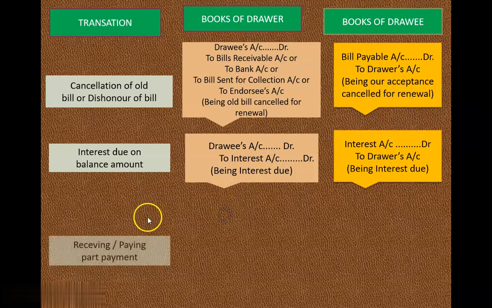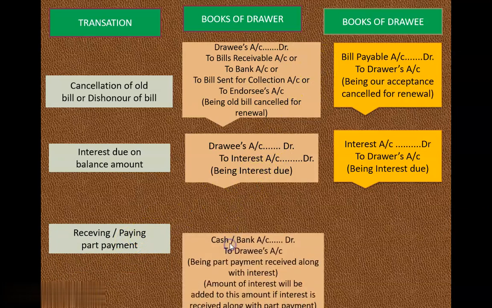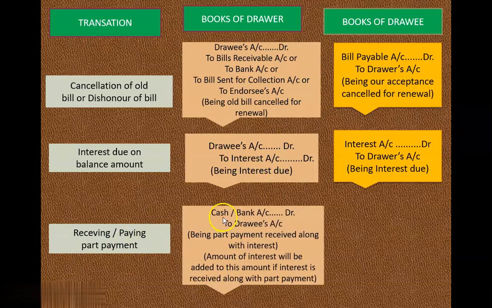Now the next, receiving or paying part payment. In this case, drawee is going to do the payment, and therefore we are going to pass the entry: cash or bank account debited to drawee's account. Now see in narration, students, being part payment received along with interest.